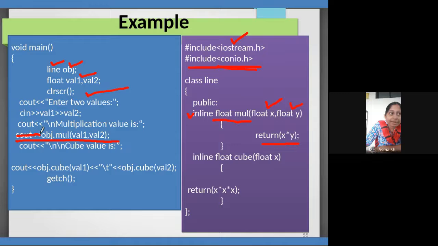I can write like this. I can enter this value into a particular variable and then display it also like this. Okay. So why have we written cout directly here, student? Because it is returning the value and we are directly printing it. So we are saving time to keep that in a variable and then print.